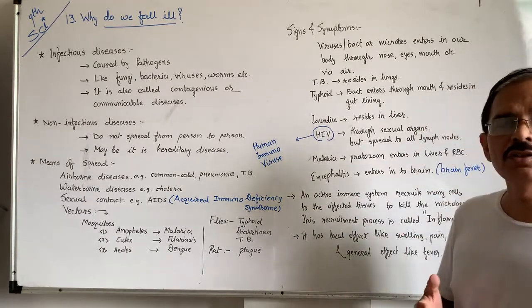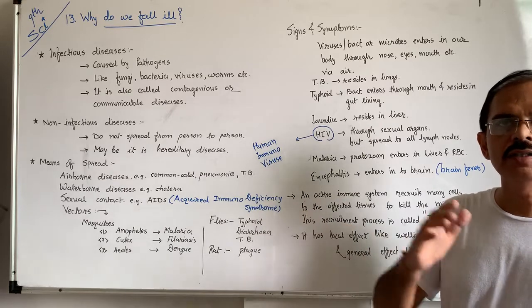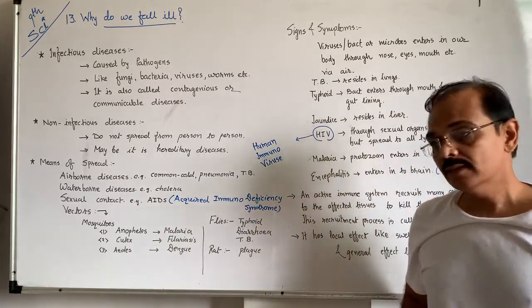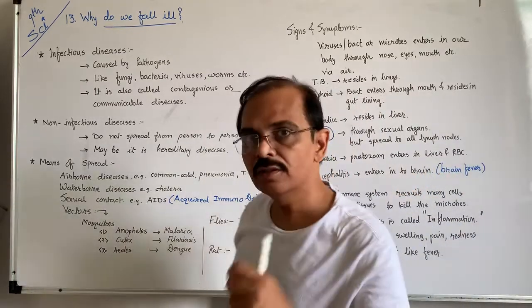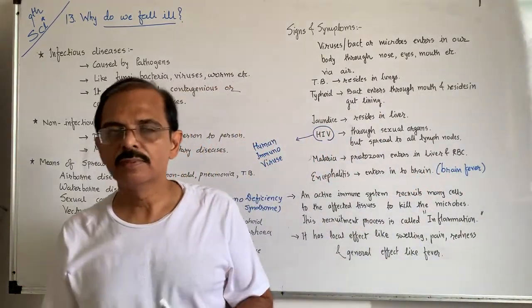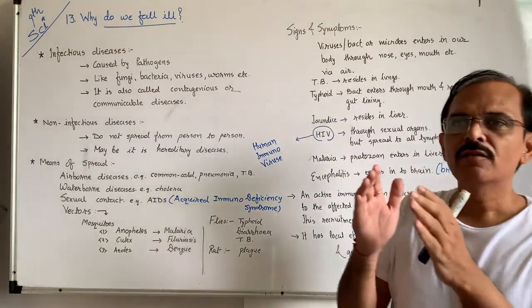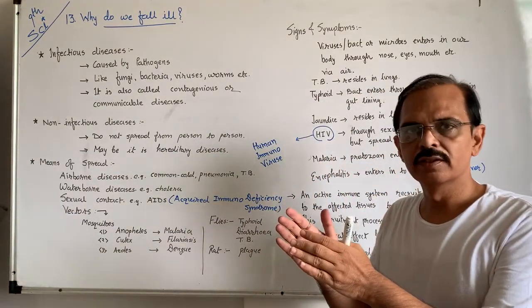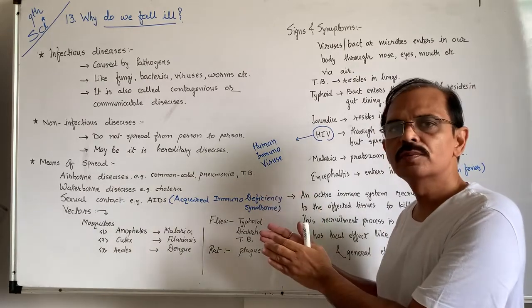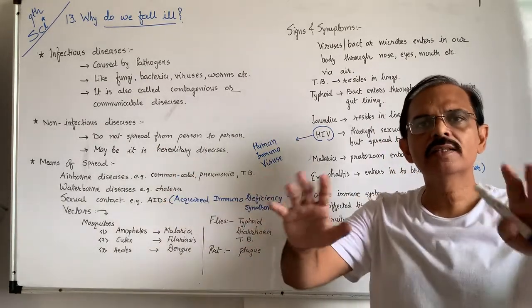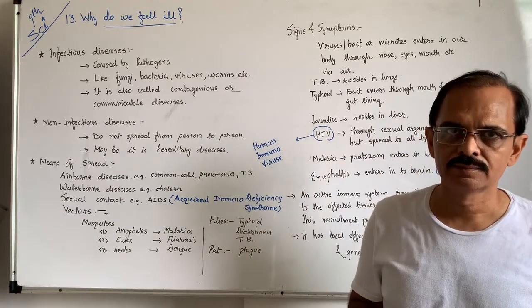Suppose the disease is caused by a virus or by bacteria, then vaccination is important, injection is important, medicine pills are also important, but each and every bacteria group is different. Each virus group is different, fungi are different, protozoans are different, and that's why their medicines are different.